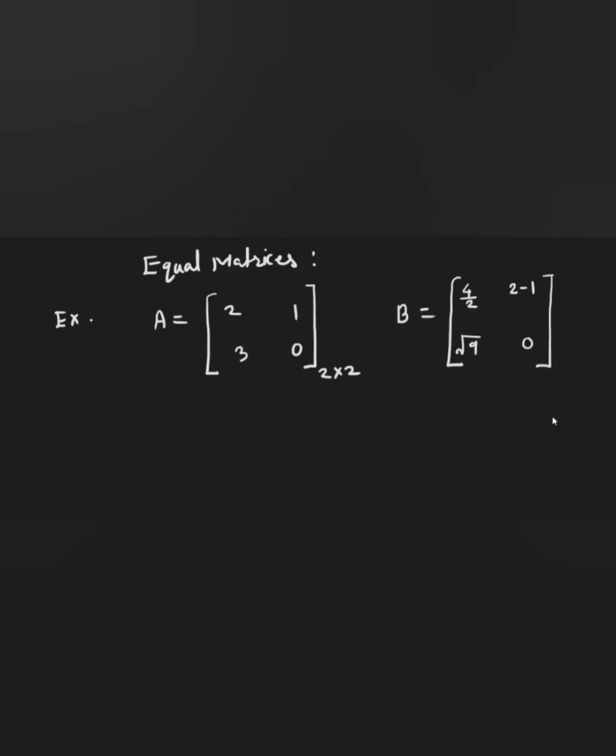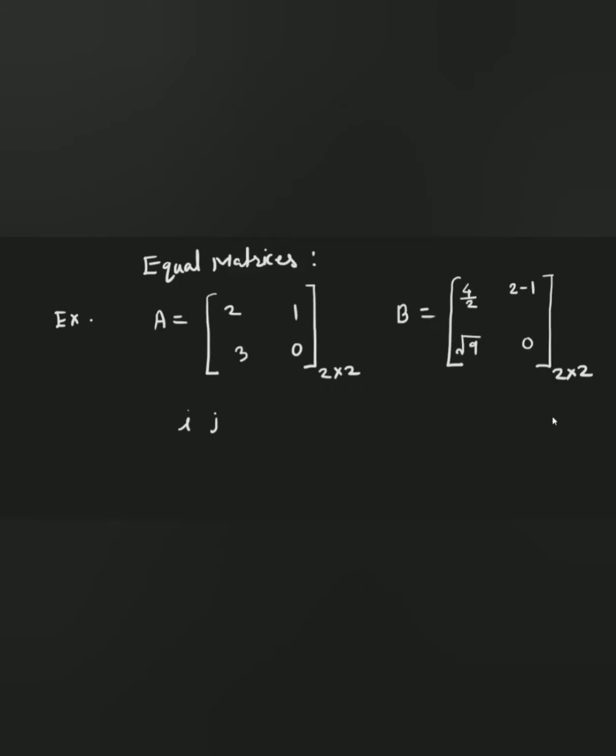If you observe these two matrices A and B, they are said to be equal if and only if they have the same order. Just see, the order is the same. If they have the same order and each element of matrix A is equal to the corresponding element of matrix B, that is, for each i and j.